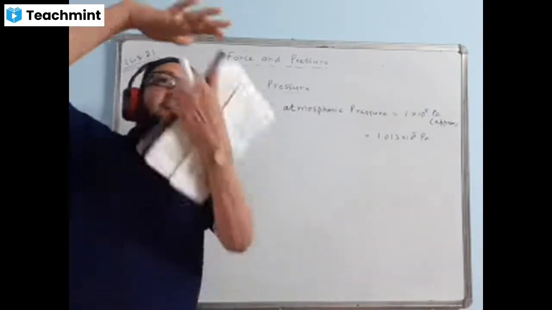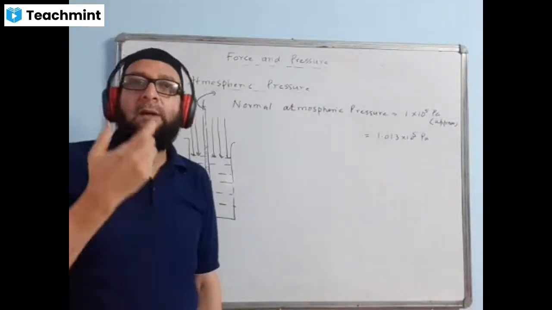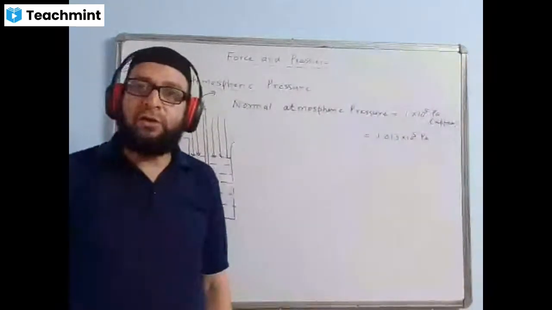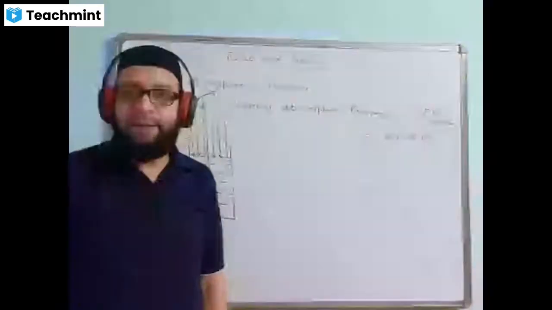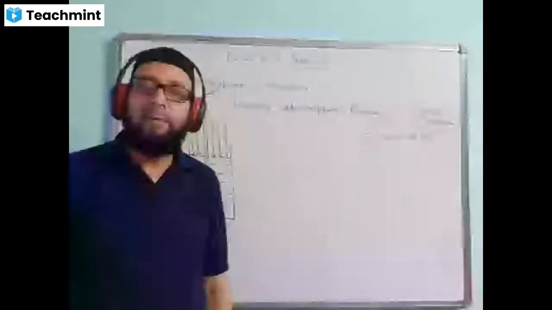Because atmospheric pressure suddenly decreases there, their body pressure will become more, and that will cause the rupture of veins in the nose, the nostrils, and the nose may bleed. There is a chance of nose bleeding.